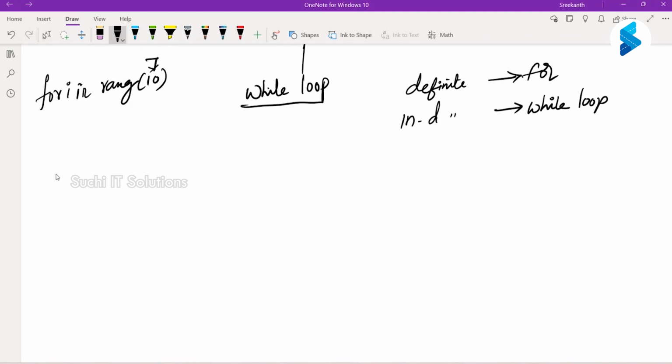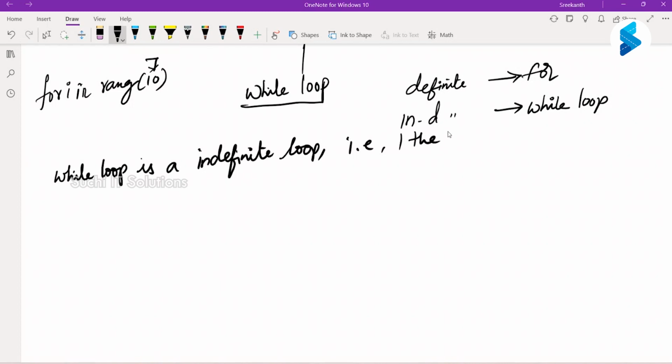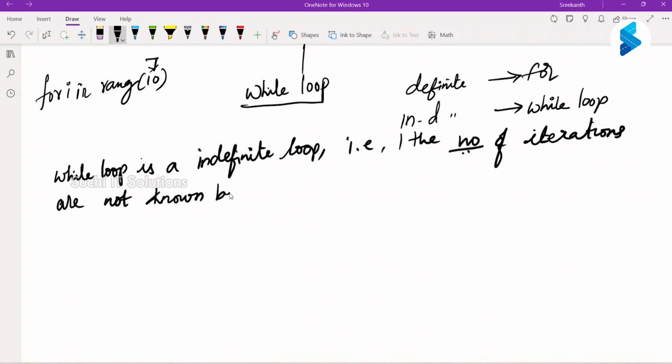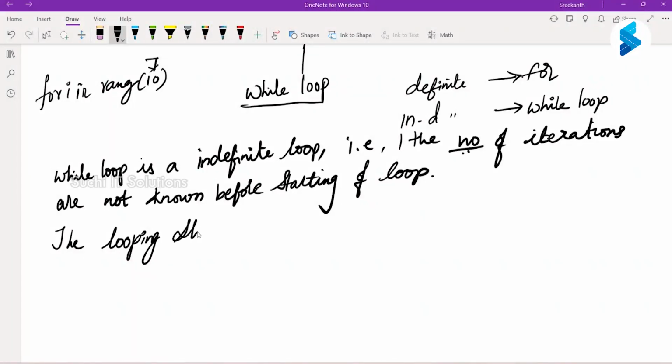So what is a while loop? A while loop is an indefinite loop, which means the number of iterations is not known before starting of loop. The looping stops on a condition.